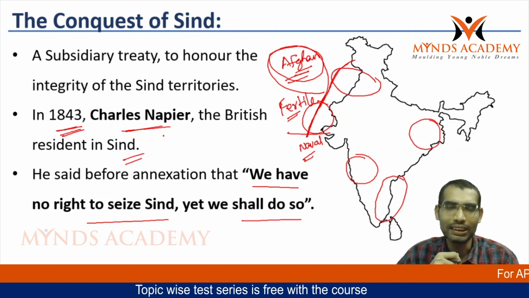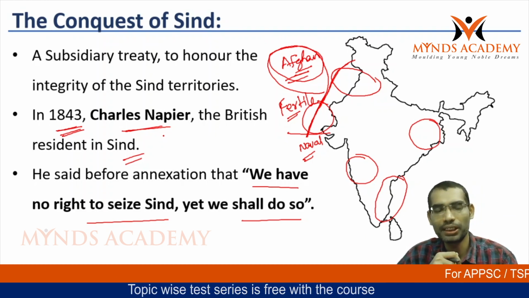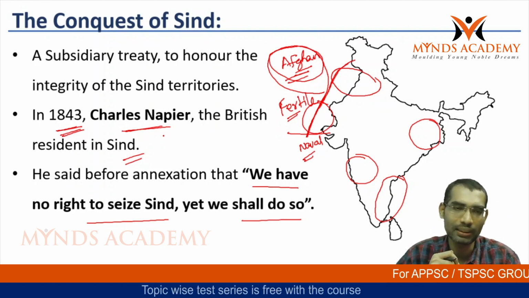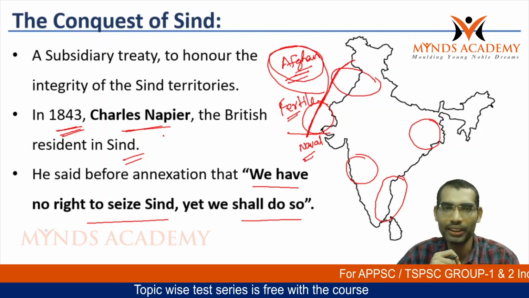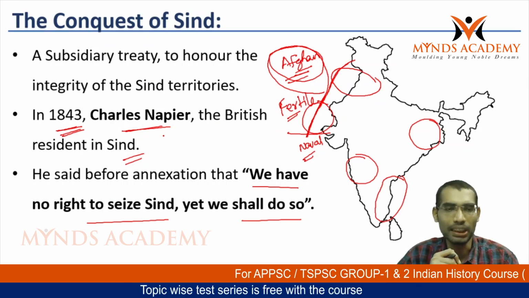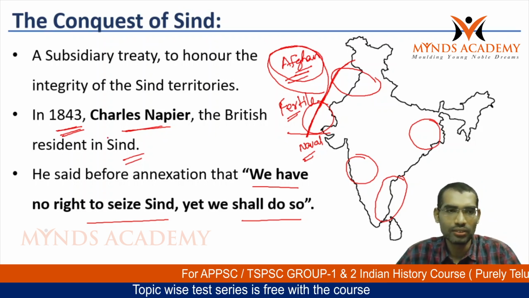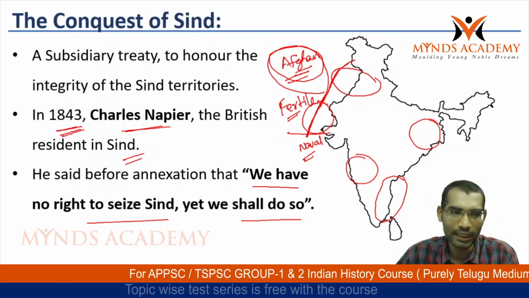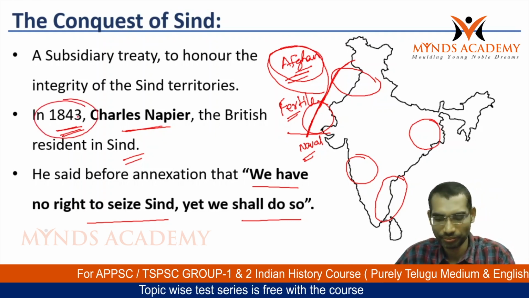Even though politically it may have been expedient and the British needed to conquer some other part of India, the manner in which they did it was completely immoral. So this is how the conquest of Sindh took place in 1843.